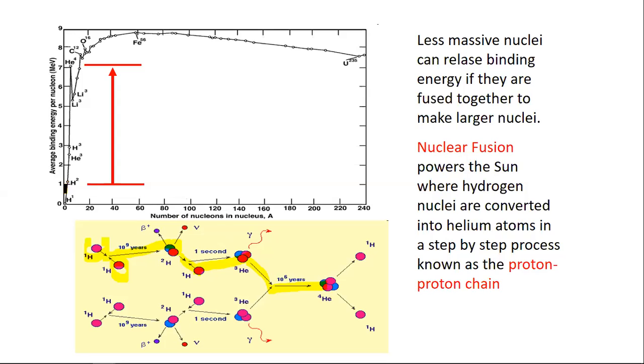And from hydrogen to helium, we have larger binding energy per nucleon, and it becomes stable after being formed as helium.